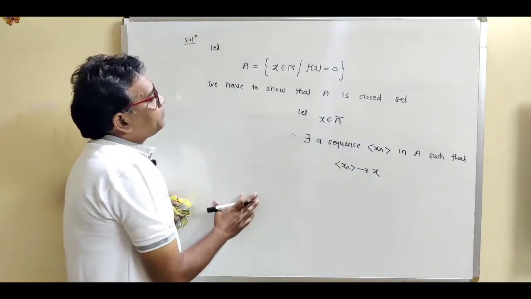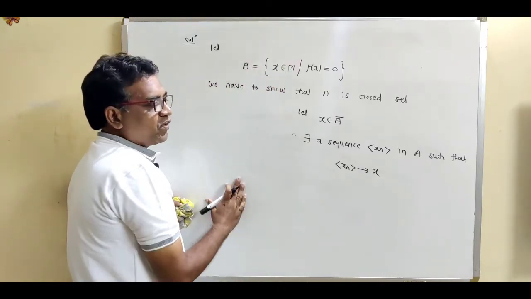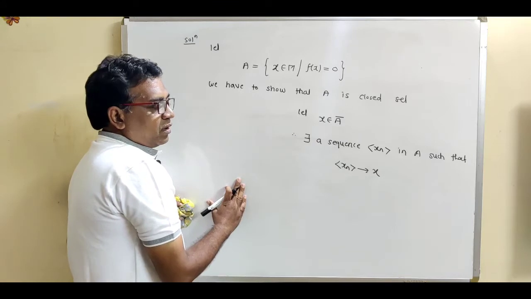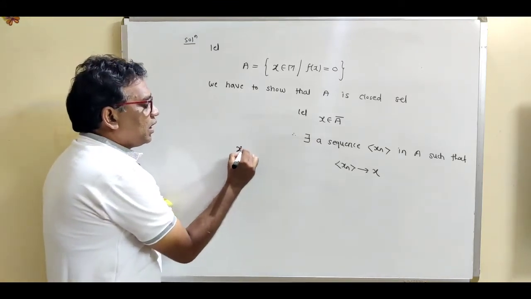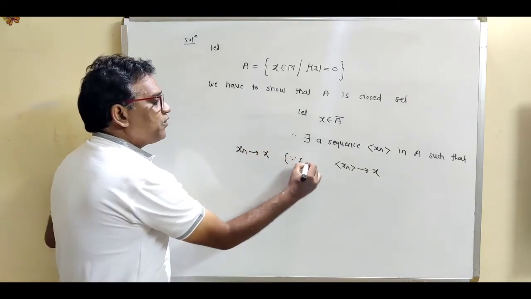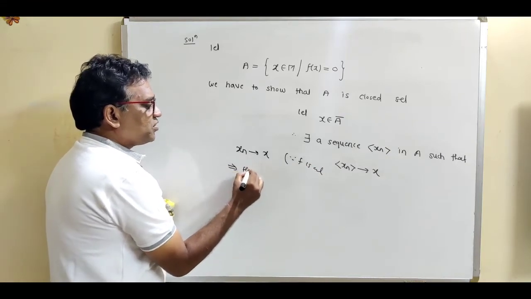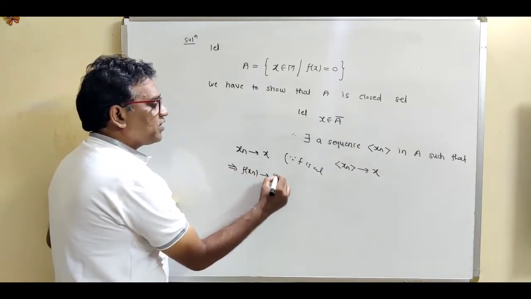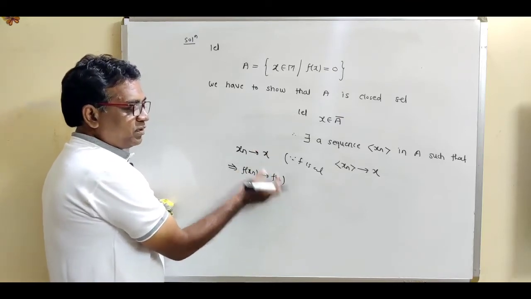Now what are we given? We are given that f is a continuous function. Now there is one result for the continuous function. If xn converges to x and f is a continuous function, then the image sequence f(xn) also converges to the image point f(x).